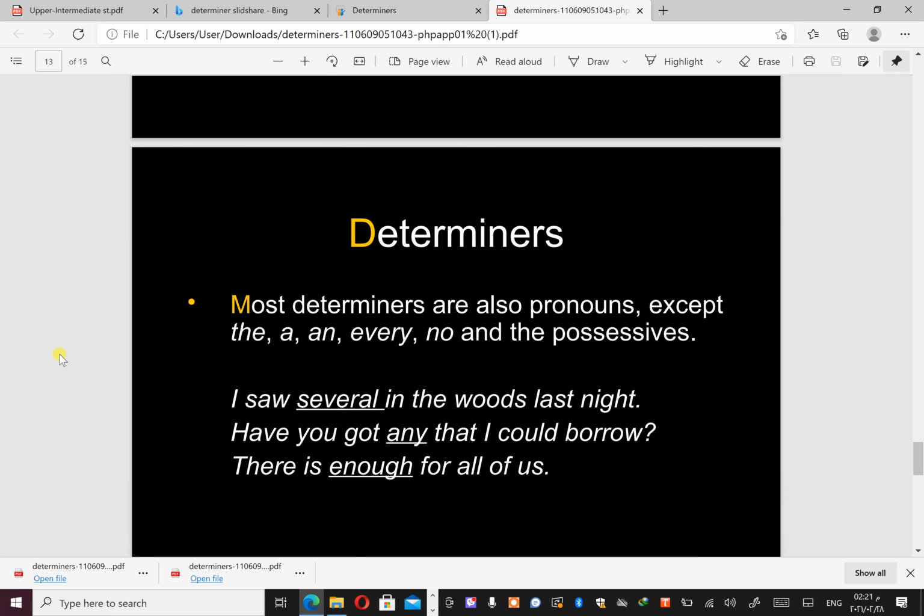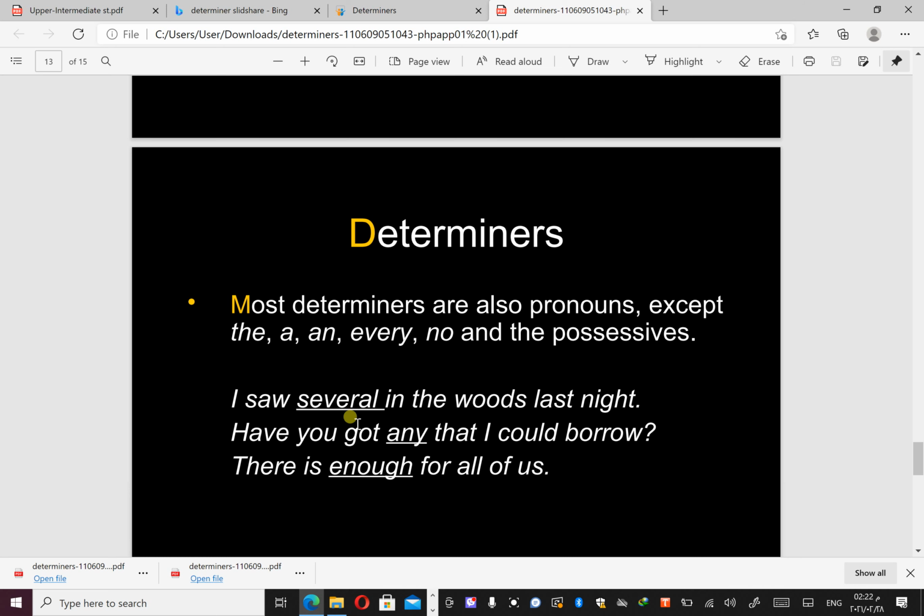Most determiners are also pronouns, except the, a, an, every, no, and the possessives. These are just articles and possessives, so they are not treated as pronouns.